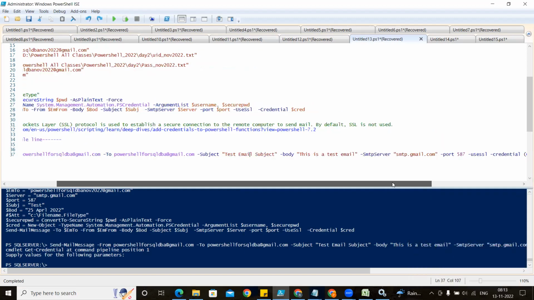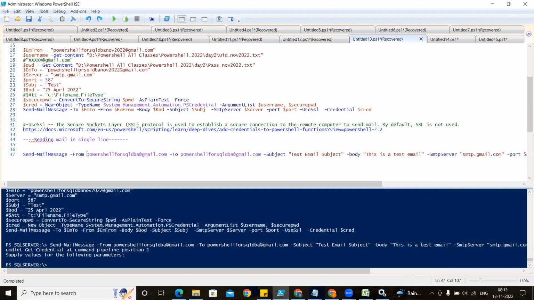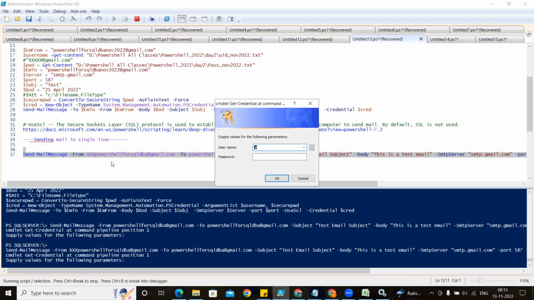So this time I am writing some other email, xxx. As you understood, maybe this email address does not exist, but it is in the form of an email address, right? Once I run this, it should fail because there is no such From email address, but it is not going to. Once it is asking for the credential, it is going to overwrite whatever you have written in the From value.